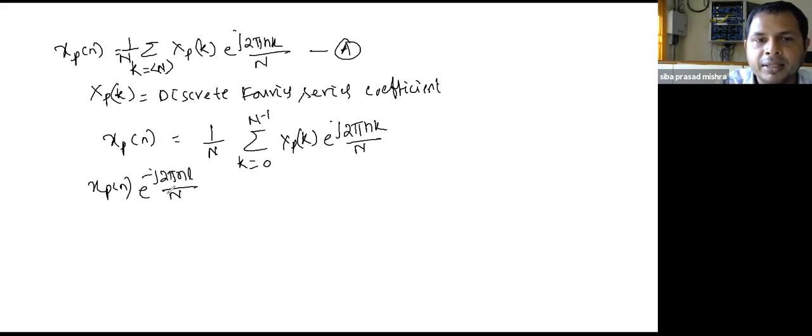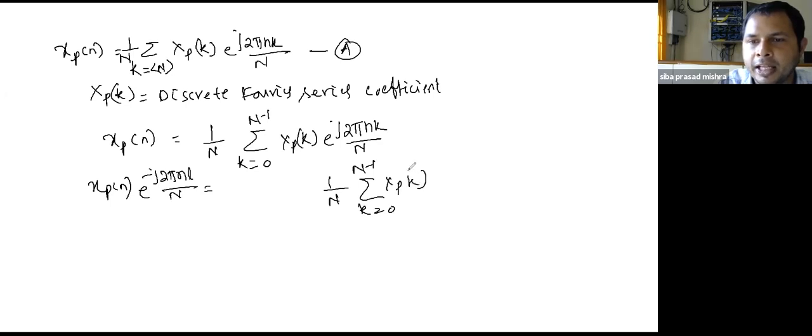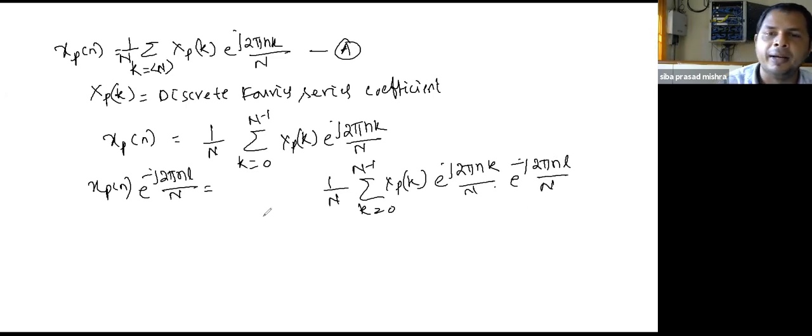When you multiply the left hand side by e to power minus j 2 pi nl by N, then the same you have to do with the right hand side. That is 1 by N summation of k from 0 to N minus 1 X_p[k] e to power j 2 pi nk by N times e to power minus j 2 pi nl by N. Now what will I do?